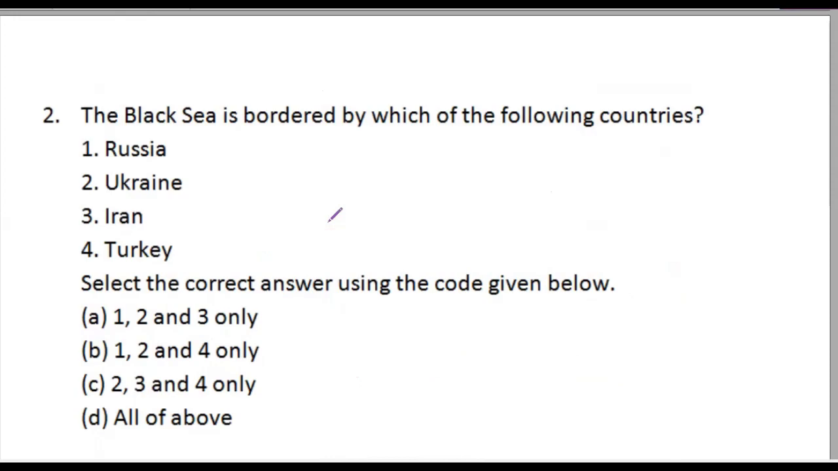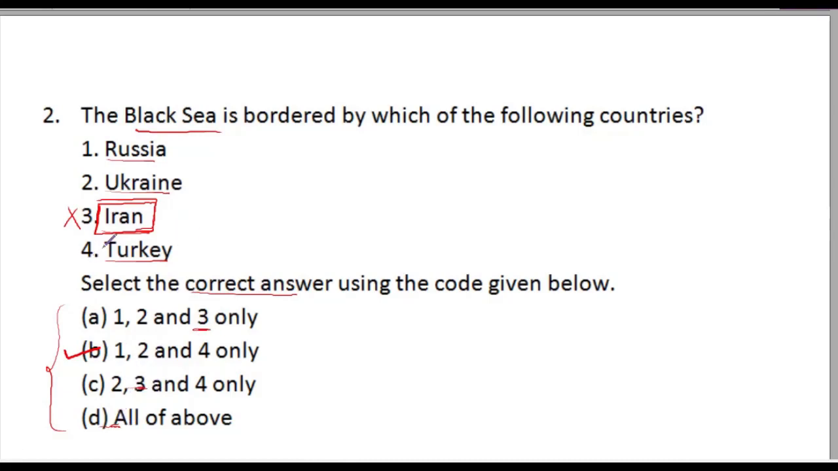Moving forward, question 2. The Black Sea is bordered by which of the following countries? Russia, Ukraine, Iran, Turkey. Select the correct answer. And these are your options. Now, if you look at map carefully, you can find out that Iran does not border Black Sea. So by eliminating this option, we can reach to the right answer because every option contains 3.